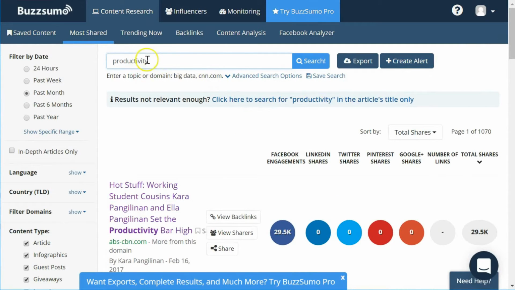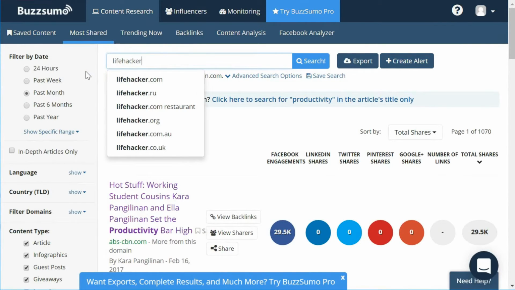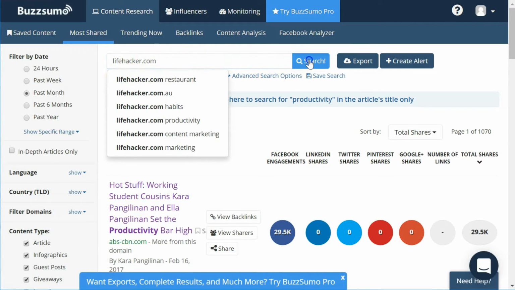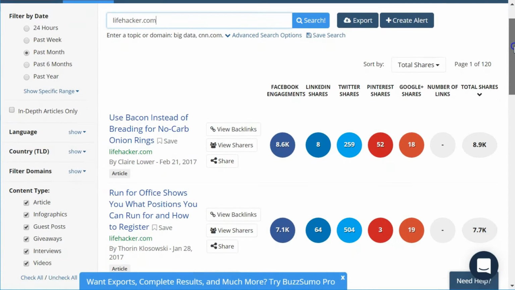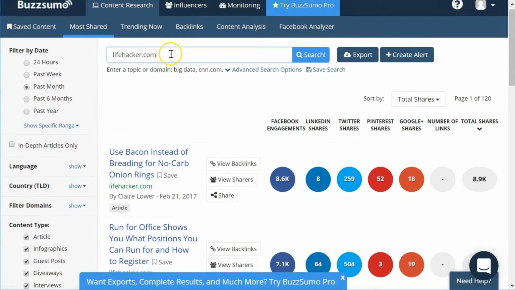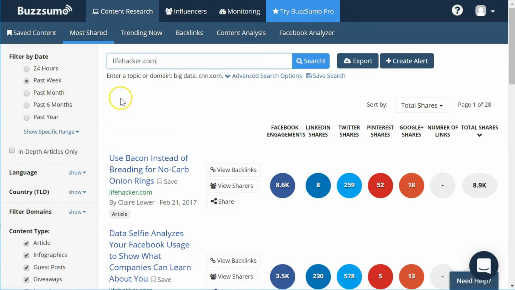So let's see how it works if we choose to enter in a domain name. I like to visit Lifehacker once in a while, and lifehacker.com produces an awful lot of content in a single day. I certainly don't have enough time to browse through all of their content. So often I will come to BuzzSumo, I'll type in lifehacker.com, and maybe I'll select the past week radio button.